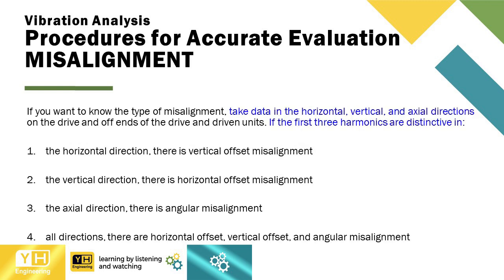unit. If you want to know the type of misalignment, take data in the horizontal, vertical, and axial directions on the drive and off ends of the drive and driven units. If the first three harmonics are distinctive in 1. The horizontal direction, there is vertical offset misalignment. 2. The vertical direction, there is horizontal offset misalignment. 3. The axial direction, there is angular misalignment. And 4. All directions, there are horizontal offset, vertical offset, and angular misalignment.